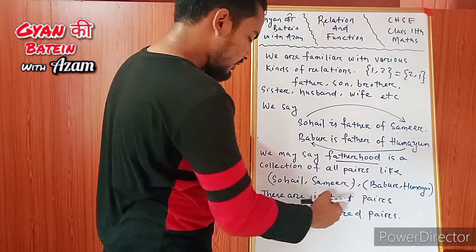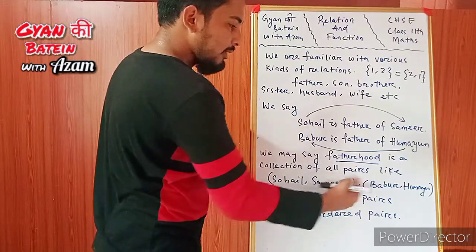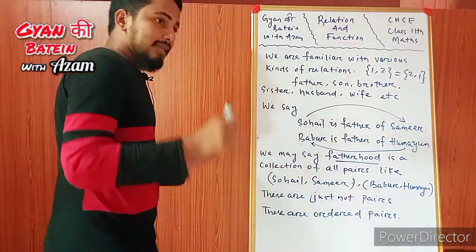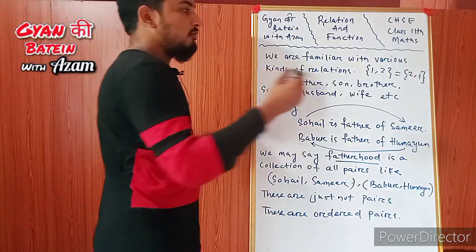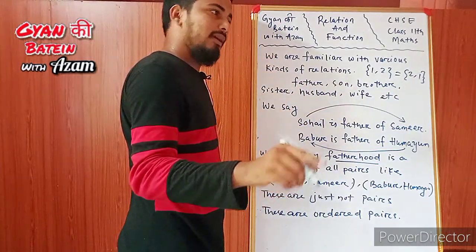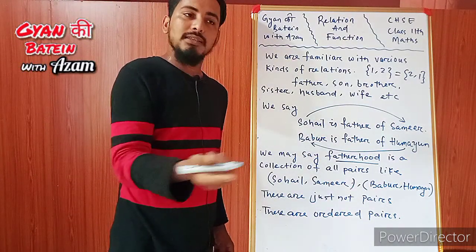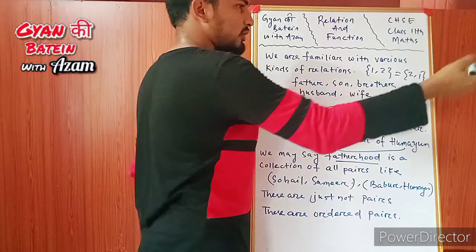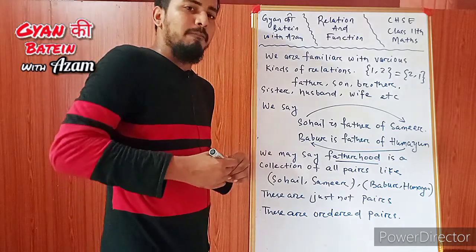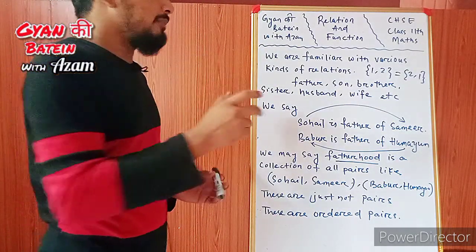If you say Sohail, Samir, then you mean that Sohail is the father of Samir, Babar is the father of Humayun, but you cannot change the order. But in set theory we have read that {1, 2} is equal to {2, 1} because the order of elements doesn't matter. In ordered pairs you cannot change the order. In set theory you can write 1 2 3 4, 3 4 1 2, 4 3 2 1, as you wish. You can change the order, but the meaning will not change.